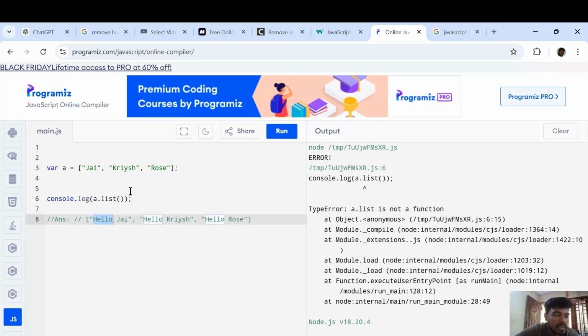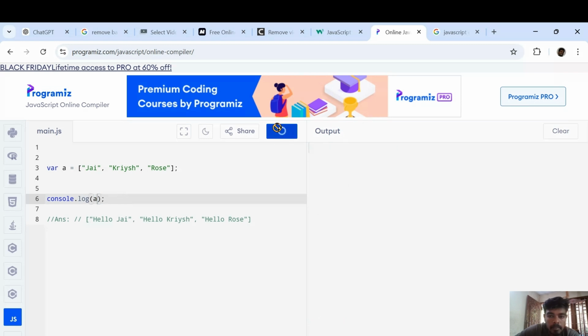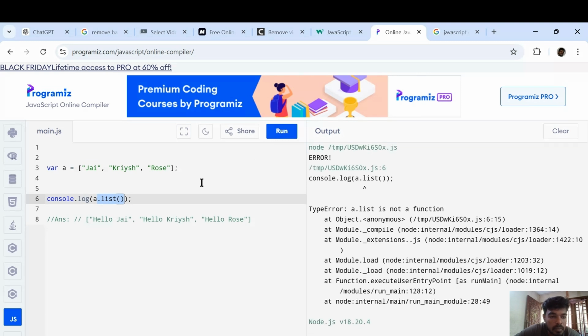So what can we do here? If we remove this list and check what happens, yeah, it is printing, right? But the thing the interviewer wants is this one, a dot list of. So how can we achieve that? To do this, first you need to know what a prototype is. In JavaScript there is a concept called prototype. Each and every object in JavaScript has a prototype.